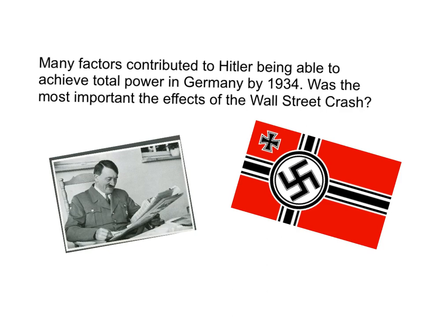In the first sentence of the first paragraph, you should write about what's in the question. In this example, it's the Wall Street crash. But it could be any other factor, such as the Treaty of Versailles, the weakness of the Weimar Republic, or Hitler's personal qualities. A sentence to begin will be something like, the Wall Street crash was one of the most important factors in Hitler being able to achieve total power in Germany by 1934.